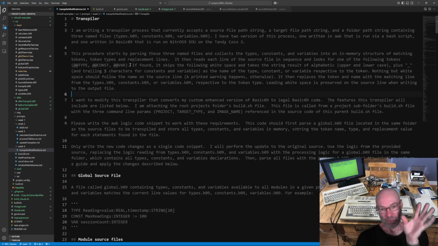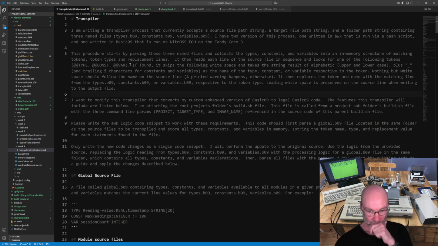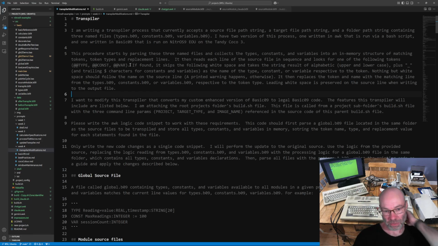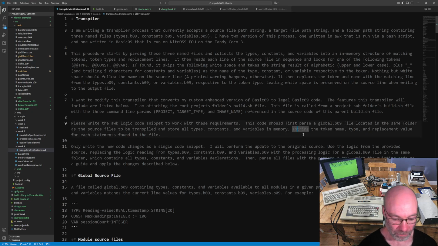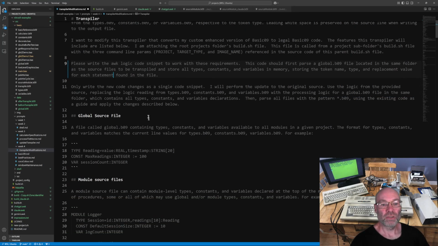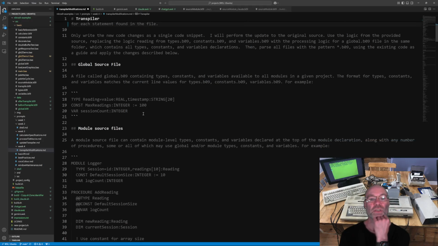And like I said, there's the Basic09 too, but my focus this week was just the bash. I asked it to please write the awk logic code snippet to work with these requirements. This code should first parse a global.b09 file located in the same folder as the source files to be transpiled, and store all types, constants, and variables in memory, storing the token name, oh, there's a typo there, type and replacement value for each statement found in the file. Only write the new code changes. Here, I'll scroll up a little bit. Only write the new code changes as a single code snippet.